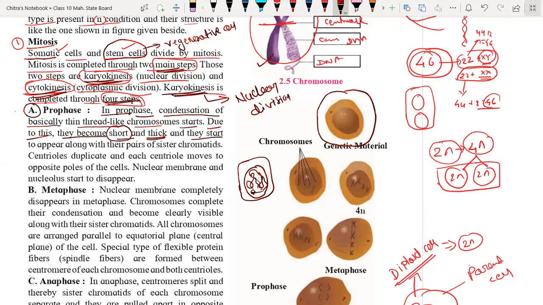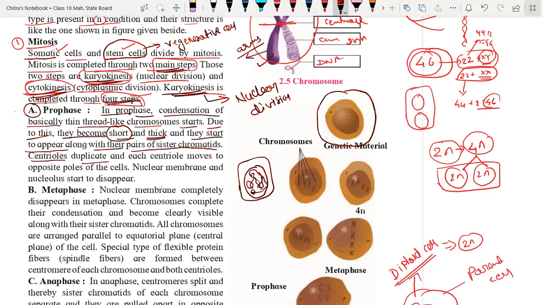Okay, and they start to appear along with their pair of sister chromatids. Sister chromatids means these arms are called chromatids. The arms of chromosomes are called chromatids.